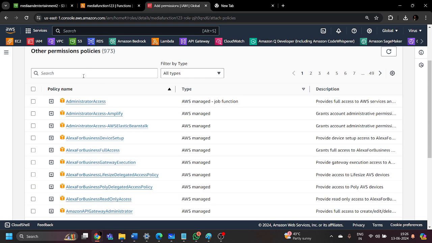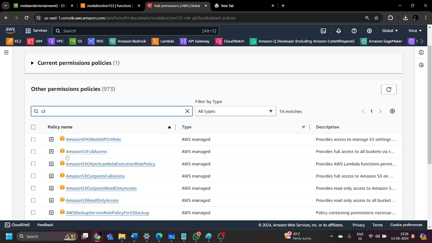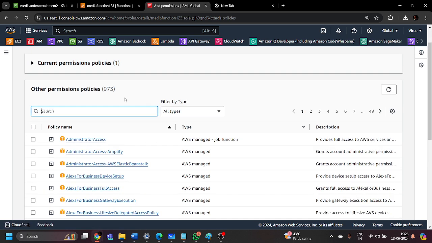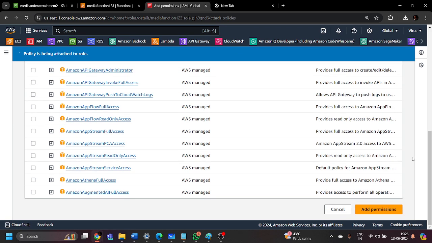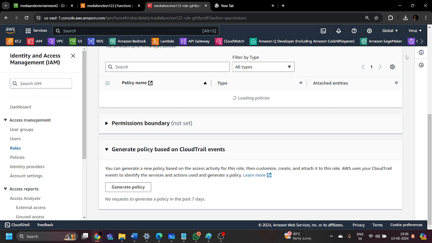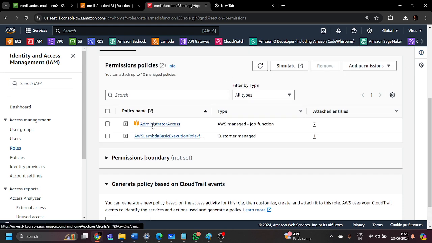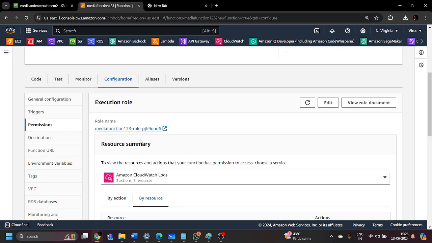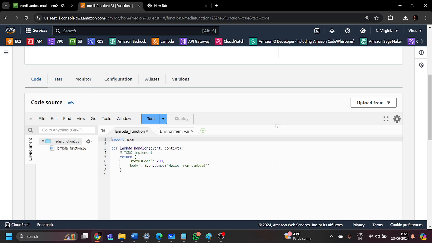As of now, you can provide different permissions by searching for Bedrock, where you can use Amazon Bedrock full access, or you can search for S3 and use Amazon S3 full access. But for the time being, let me just give this role administrator access, so that we will not face any challenges while performing this entire project. So I'm providing administrator access to that Lambda function. I have provided that, and now this Lambda function has the desired permissions. So we are good to go.